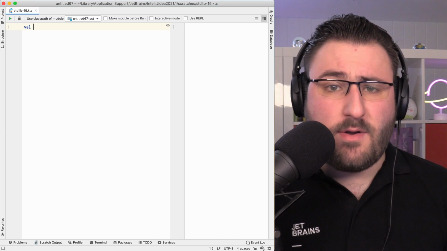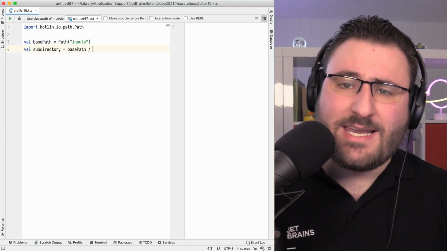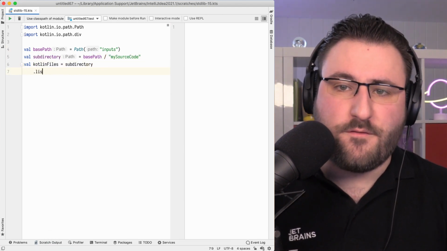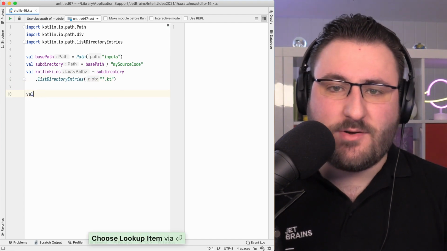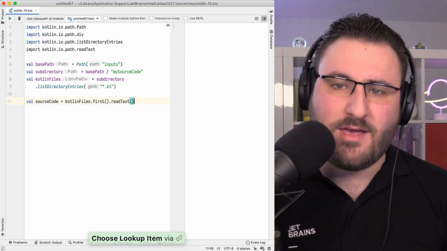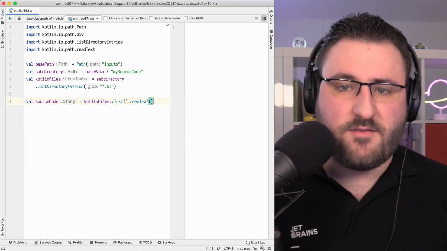Next, let's talk about the newly added extensions for using Java NIO from Kotlin. NIO stands for non-blocking I/O, which, as you may know, is a set of abstractions provided on the JVM for intensive I/O operations. With Kotlin 1.5, we now have a number of idiomatic extensions for it. For example, we can directly create a Path instance by passing a string without using the .of function. And instead of concatenating strings, we can now construct subpaths using the division operator when we have a given base path, or we can easily list entries in a directory, even filtered with glob patterns.